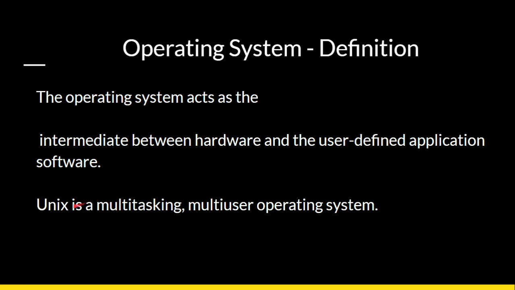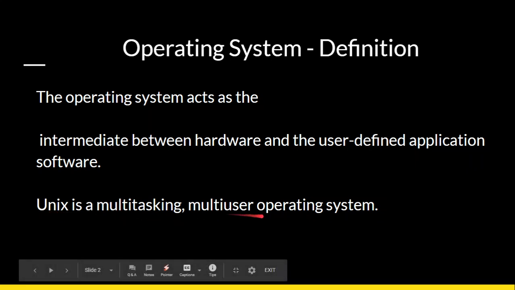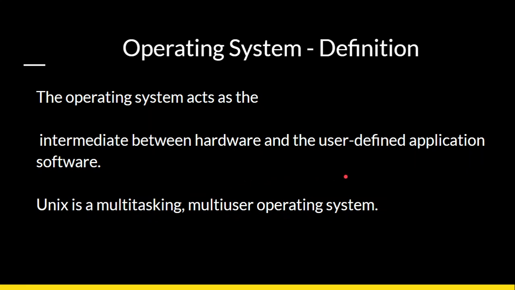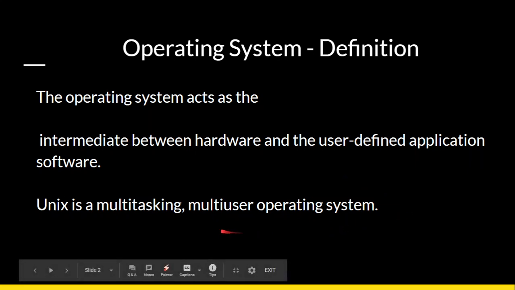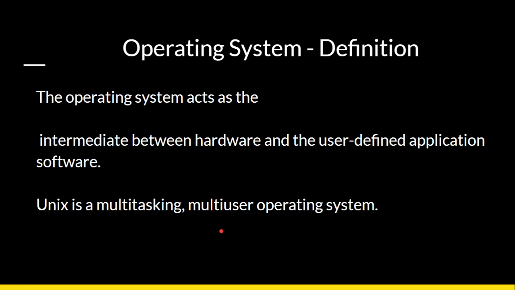Unix is one operating system that is meant to be multitasking and multi-user. What is multitasking? Many tasks can be run in the system simultaneously. That means one process can be divided into multiple tasks, and they can be run in multiple subsystems, as in the case of multiple threads.